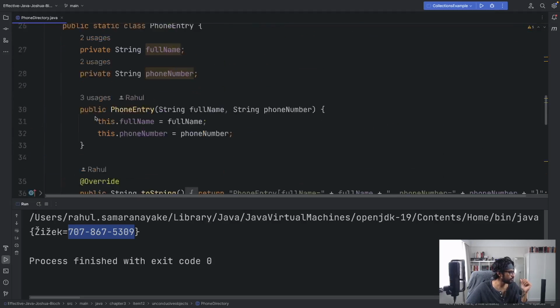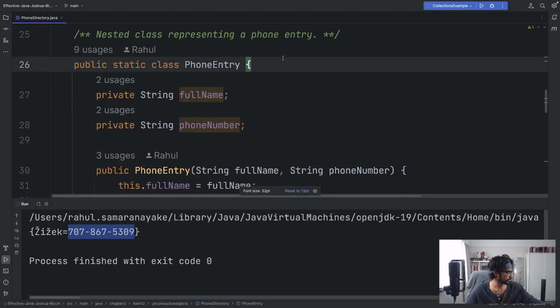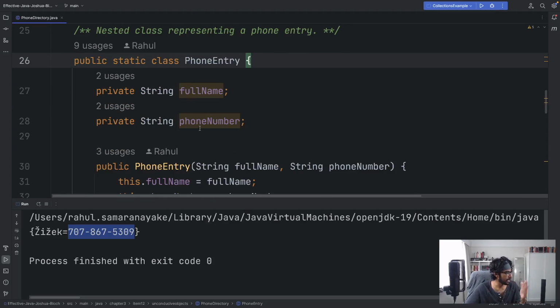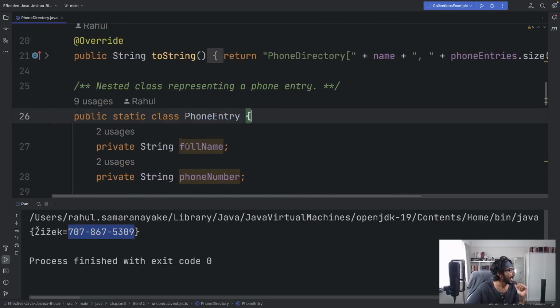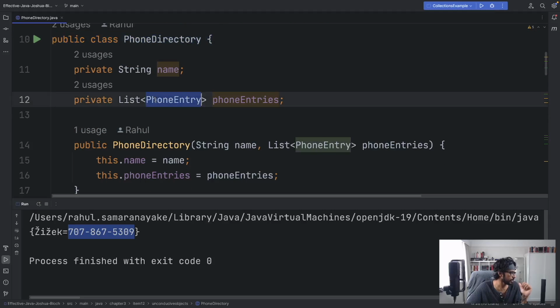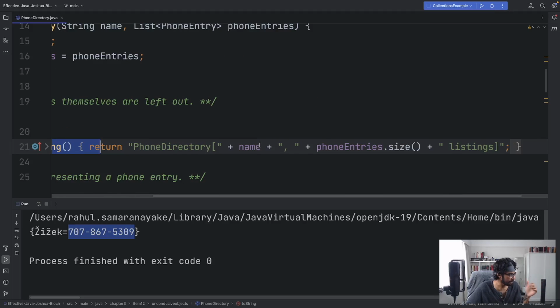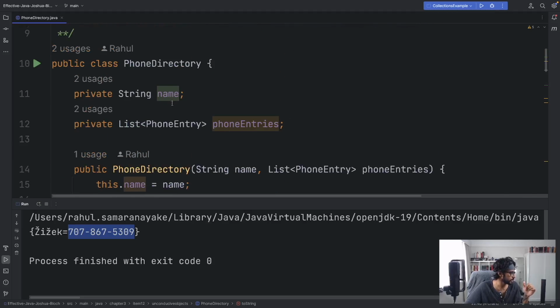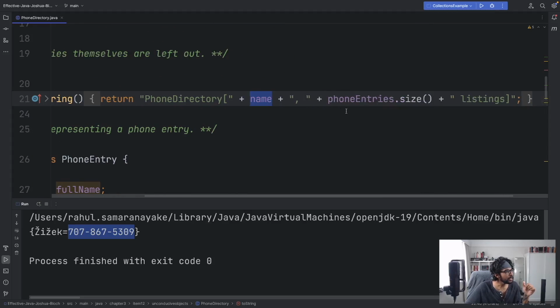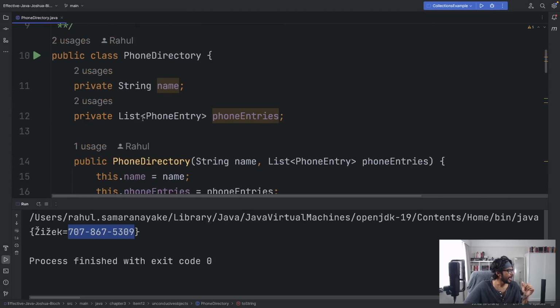And if you look at phone entry, that's a class of its own, in fact, an inner class called phone entry. That simply takes the full name and the phone number. That class really doesn't do that much. And then in the phone directory class, we have a list of phone entry, as I already said. Then if you look at the ToString method, it returns the phone directory with the name, the name of whoever the person is. And then all it does is return phone entries.size. So it doesn't really return every single element in the phone entry list.